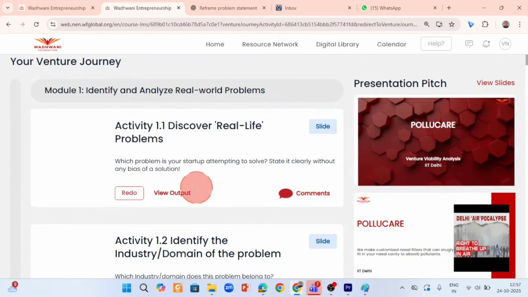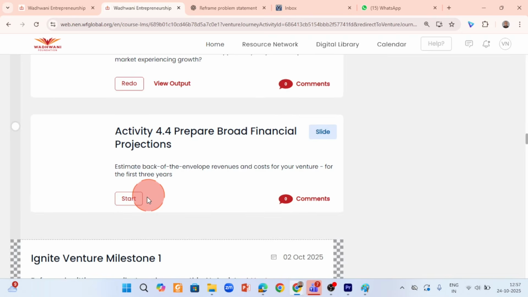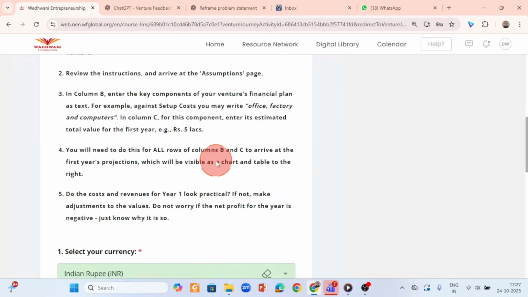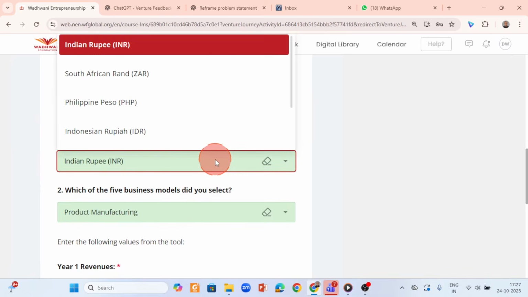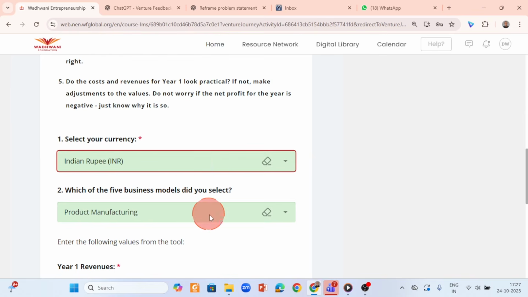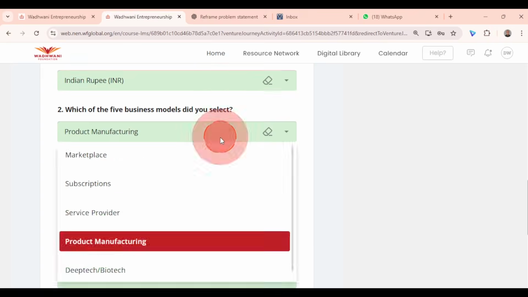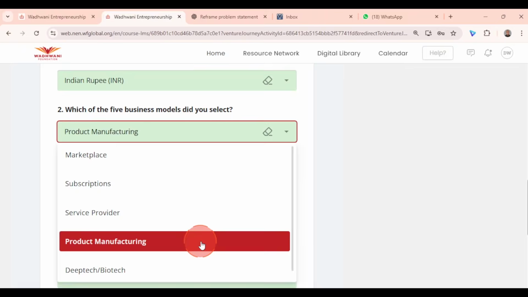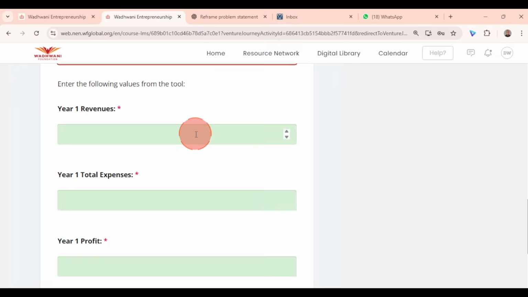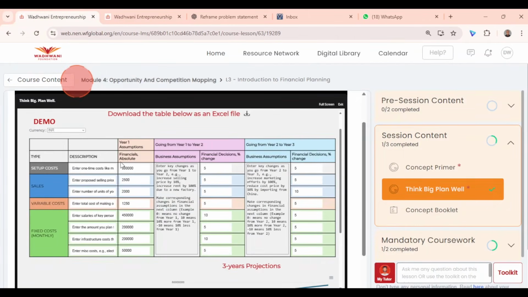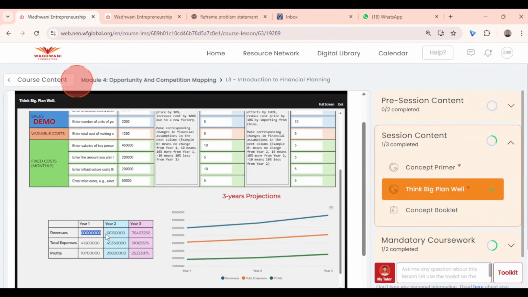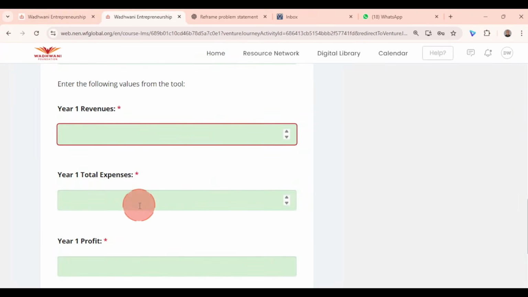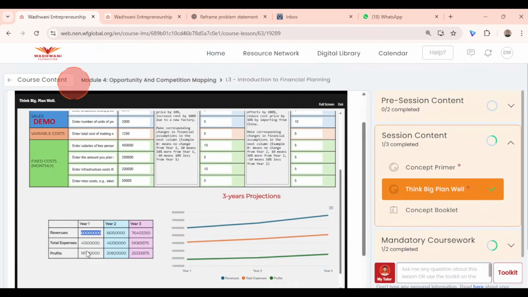Go to your venture journey 4.4, start doing it. Now here, the information asked is such as select your currency. Of course, you'll put Indian National Rupees, INR. Which business model did you choose? Well, we chose product manufacturing. Year 1 revenue. Now it is asking for year 1 revenue. Go back, check here. What is the year 1 revenue? Year 1 revenue is mentioned over here. Copy paste it over here.